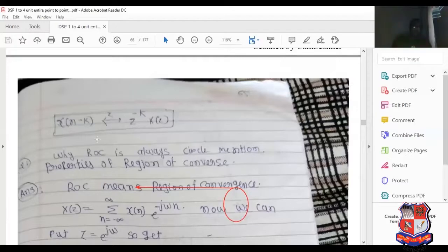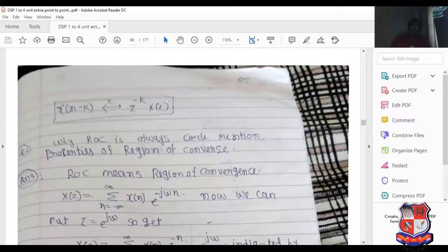Or we can say it is known as the time shifting property. So it is the completion of time shifting property with proof. See, this is the most important for MCQ. For MCQ, it is the most important. So please prepare very carefully.